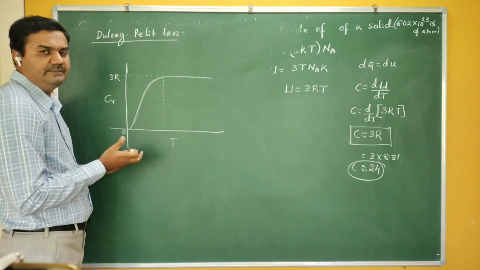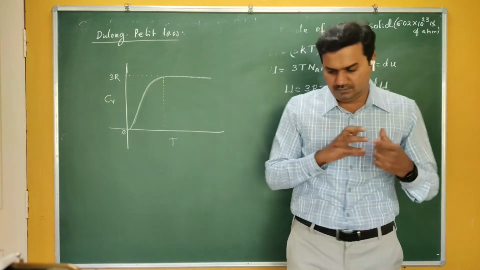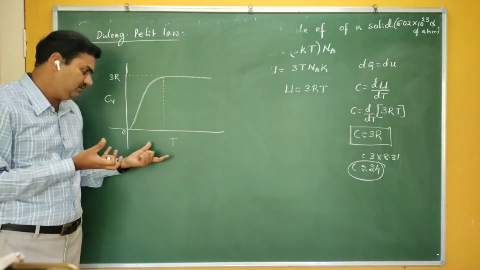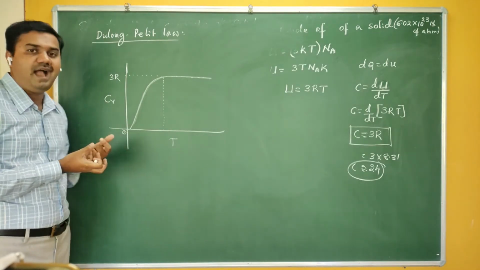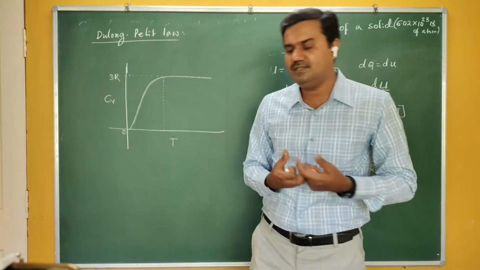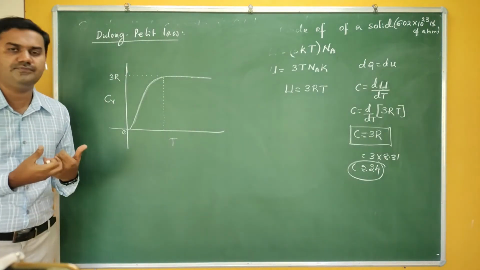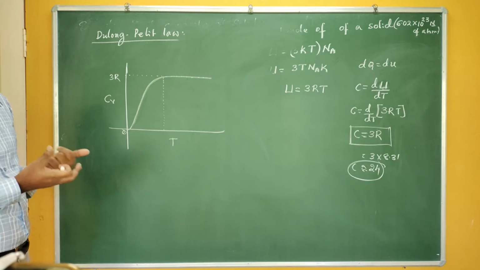The study of molar specific heat at lower temperature was first started by Debye. He gave certain theories and tried to explain that phenomenon, but it failed. Then it was carried on by Sir Albert Einstein.